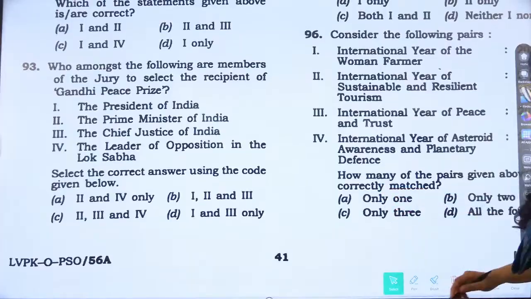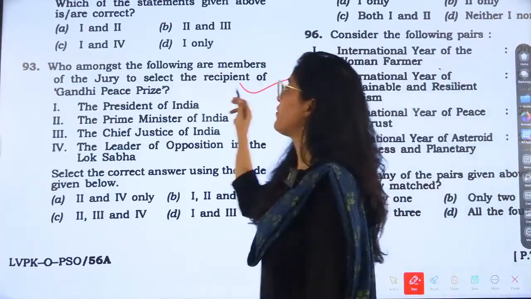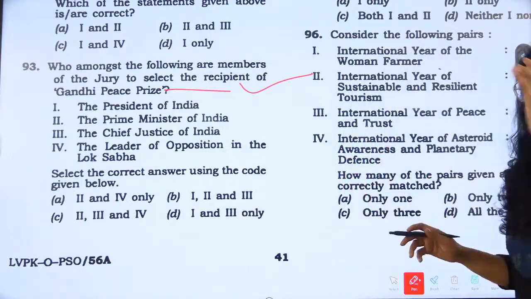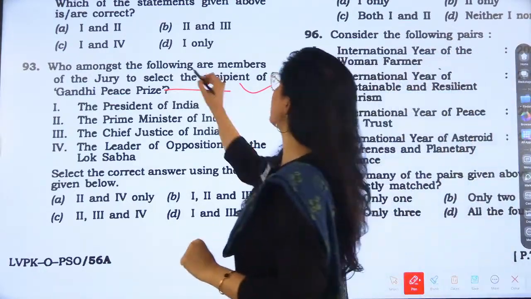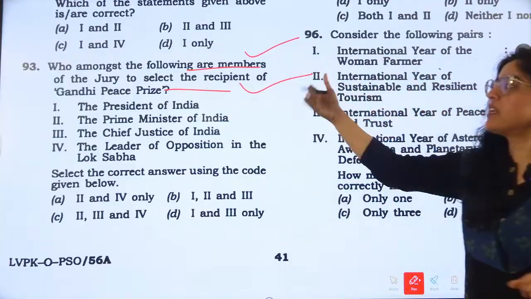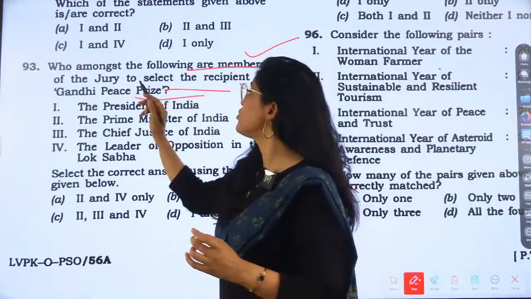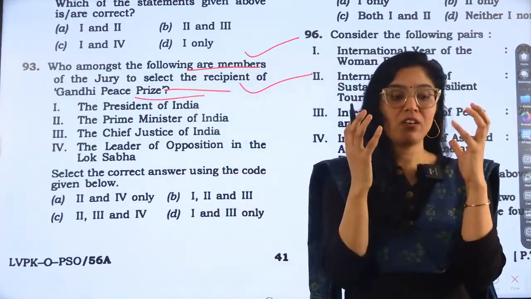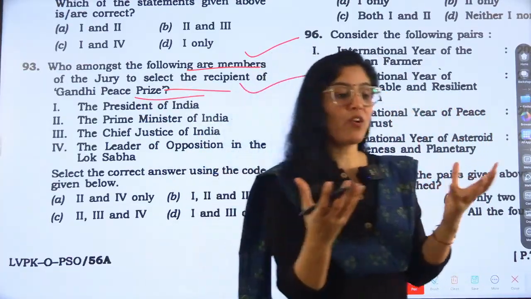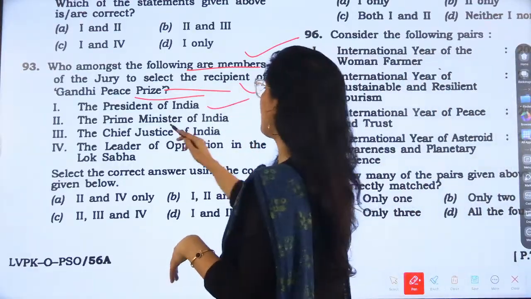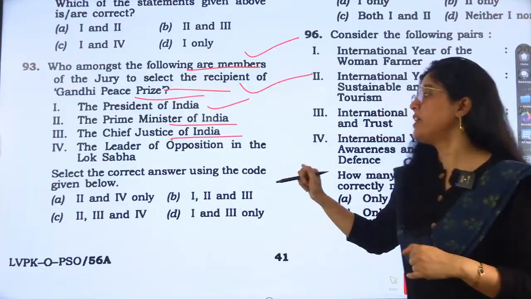This topic also we discussed in the current affairs class, Gandhi Peace Prize, and this was given around the end of 2024, I think. Who among the following are members of the jury to select the recipient of Gandhi Peace Prize? Who comes under the member of the jury? This is an applying-the-knowledge kind of question. The options are the President of India, Prime Minister of India, Chief Justice of India, Leader of Opposition.